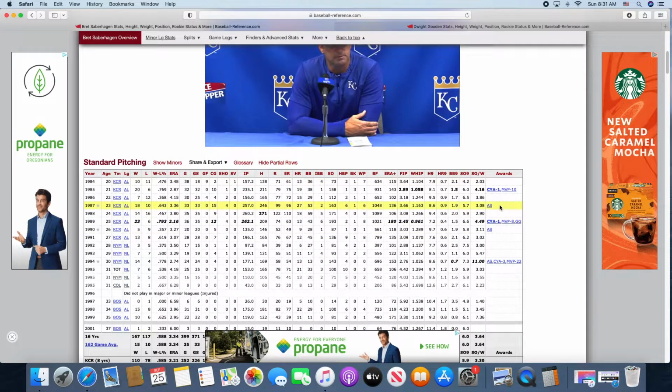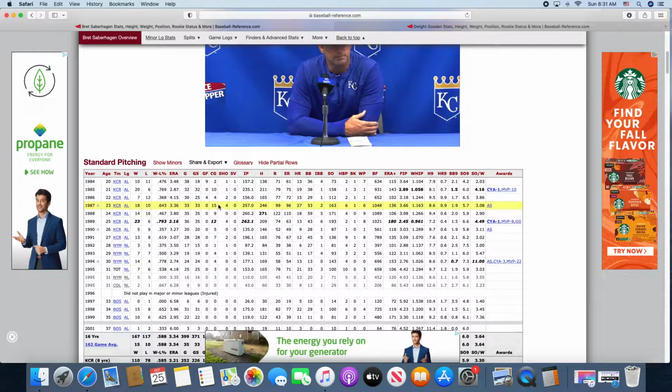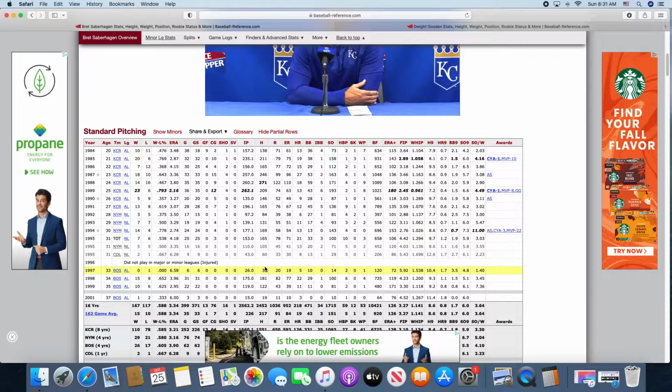Bret Saberhagen won 2 Cy Youngs. He won the Cy Young his second year in the league at 21. And he won another one in 1989 when he was 23-6 with a 2.16 ERA. Led the league in innings, led the league in complete games. He had a couple other years where he had 15 complete games, 10 complete games.